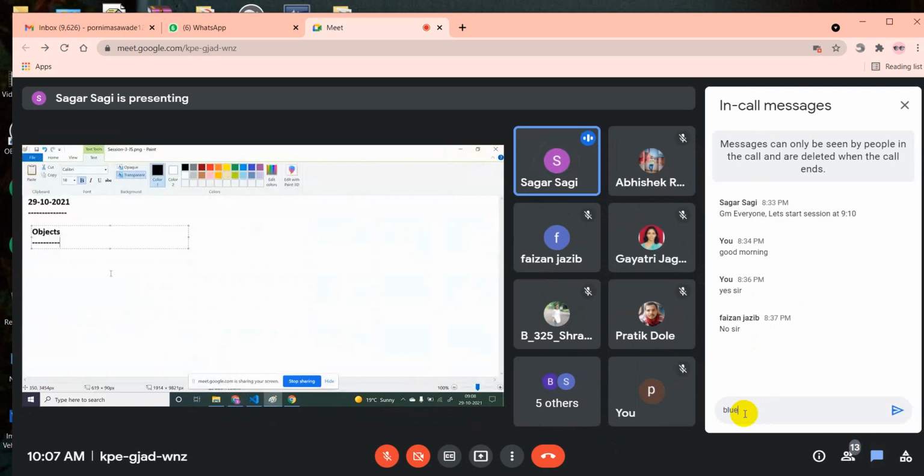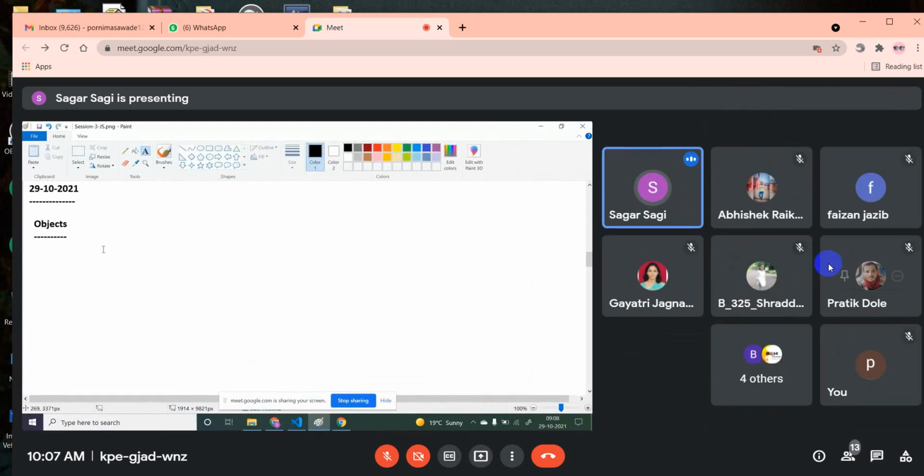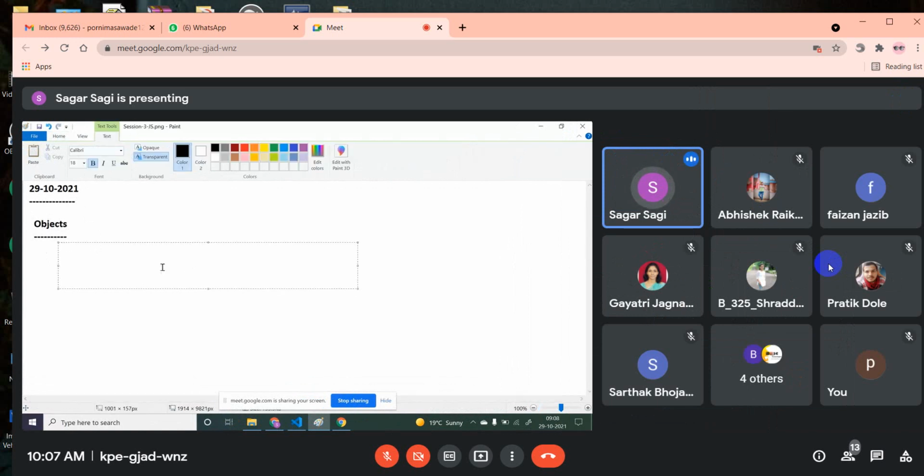Okay, no problem. This is one of the most important concepts for your entire JavaScript and for your entire React JS also. As I have told you, this is like a backbone concept for your entire React JS. So what is an object? If someone asks you what is an object, just tell them that an object is a data structure.